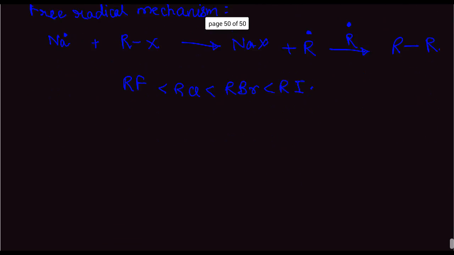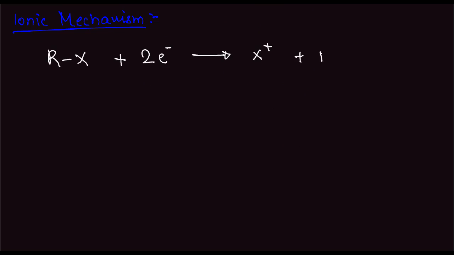The second type of mechanism we look at is the ionic mechanism. In the ionic mechanism, we have the RX group and we have 2 electrons in the system. So it forms X minus and R plus. Sorry, I'm really sorry, this is X minus and this is R plus. Then we also have RX in the system, so this will attack here and this will move out.